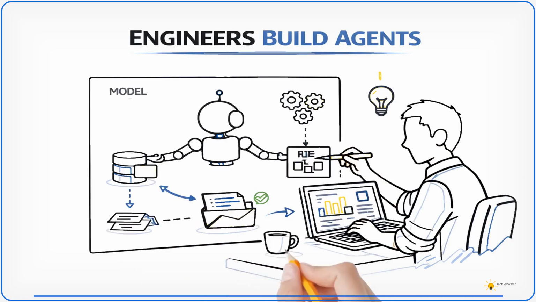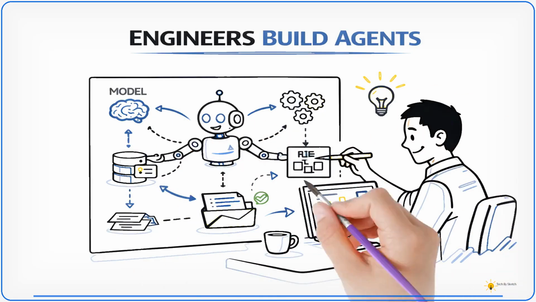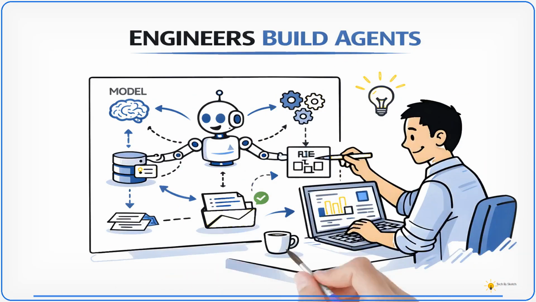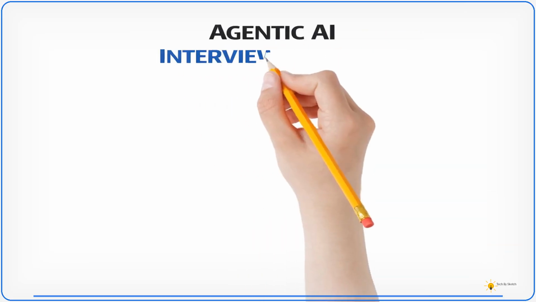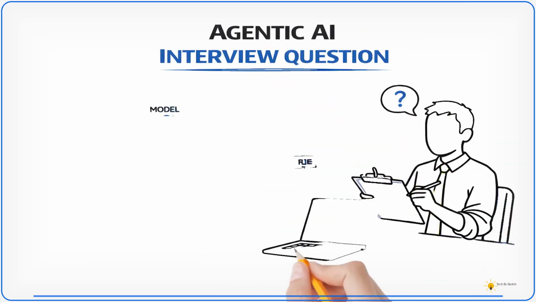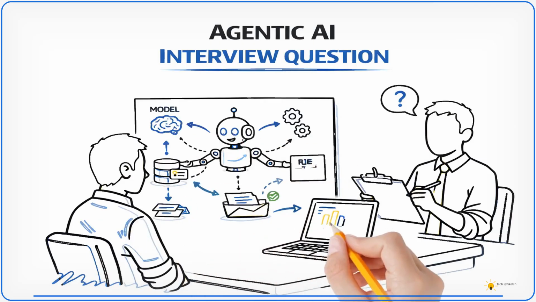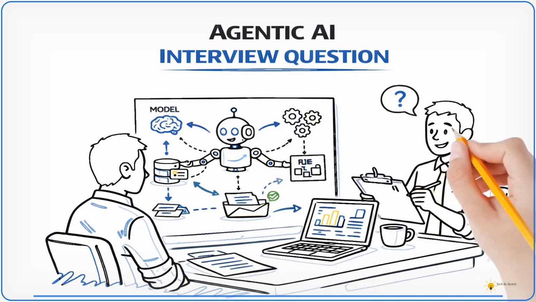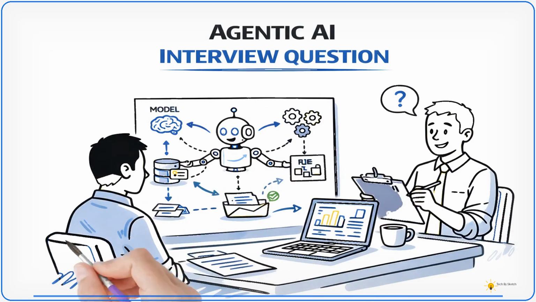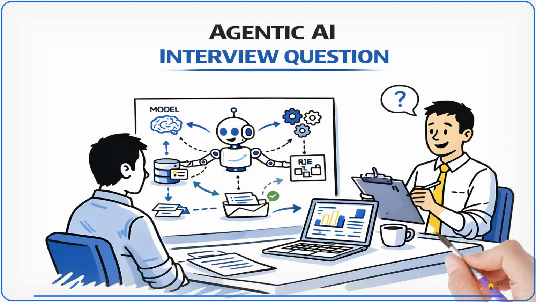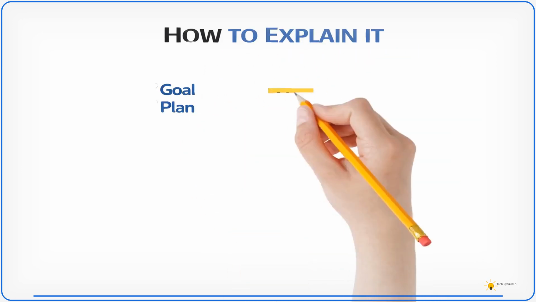Now, modern AI engineers are building agent frameworks. This shift means engineers build agents instead of just training models. The focus moves towards system design and orchestration. Because of its importance, this topic often appears in technical interviews. Understanding agentic AI interview question concepts can give candidates an advantage. Interviewers want to know if you understand the architecture behind agents.